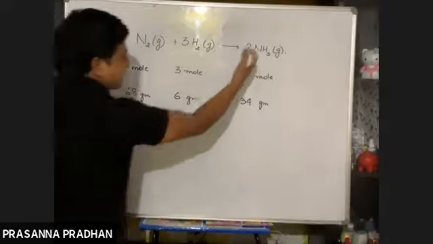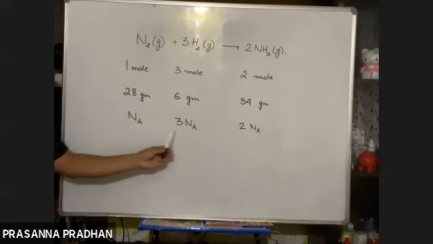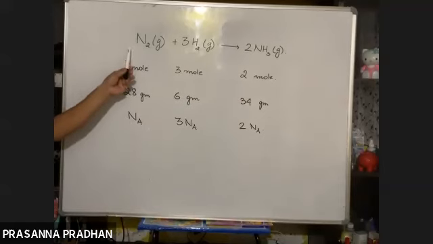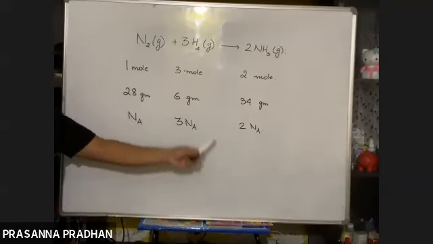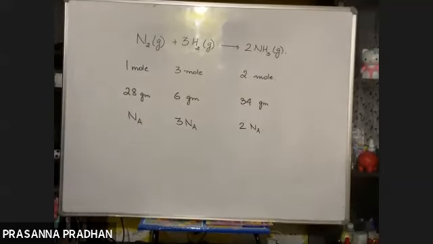While 2 moles of ammonia means twice Avogadro number of molecules. So I can express the stoichiometric coefficients again in terms of number of molecules. Avogadro number of nitrogen molecules completely reacts with thrice Avogadro number of hydrogen molecules to give twice Avogadro number of ammonia molecules.